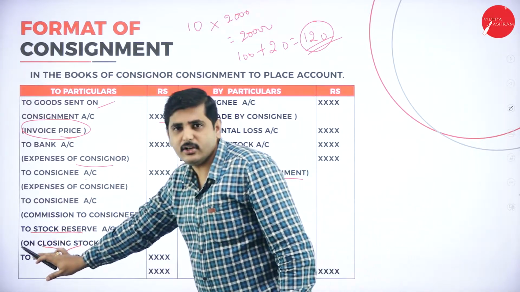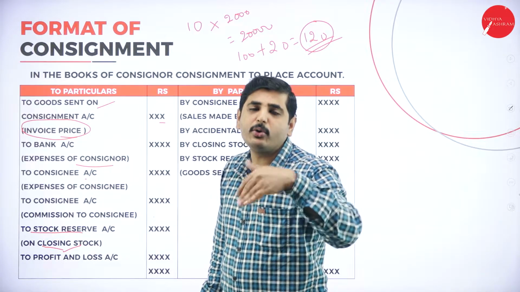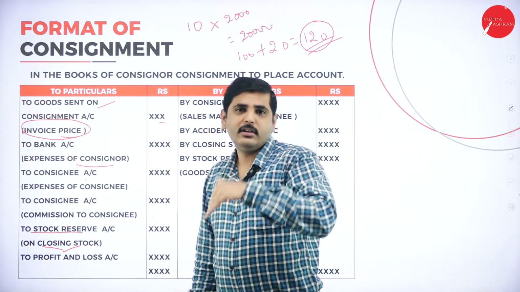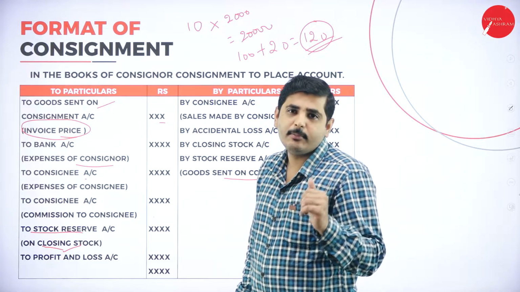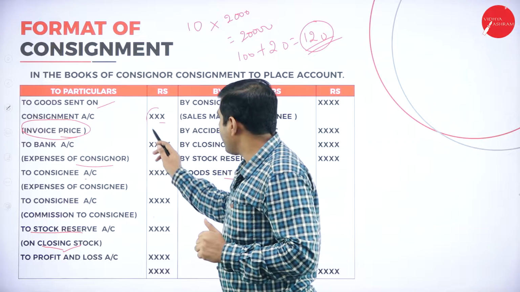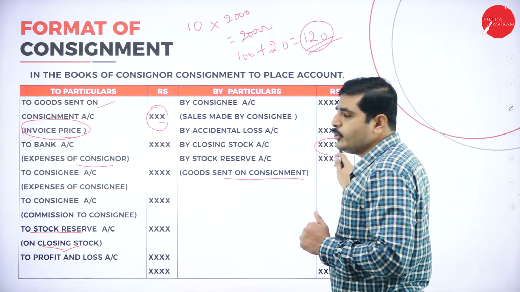Stock reserve means profit included. How to exclude that? We have to remove the profit which has been included. That's why here the profit is included, and here we are reducing the profit through the stock reserve. We are removing the profit.